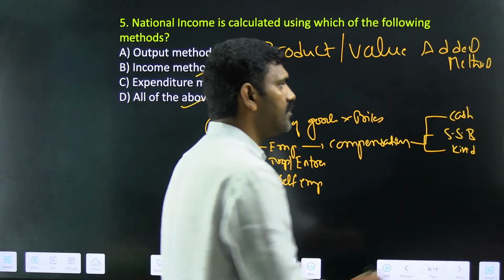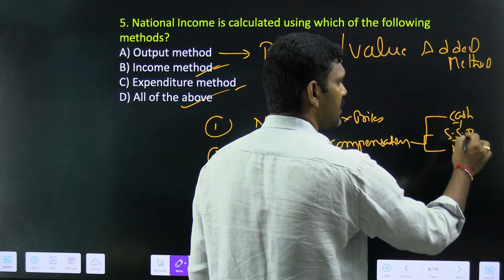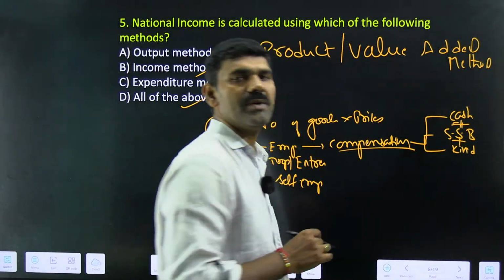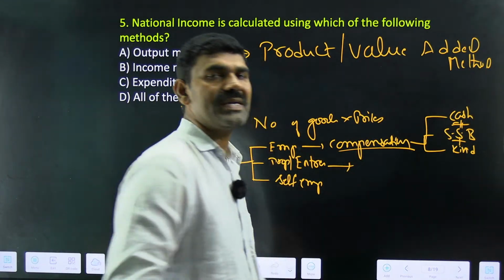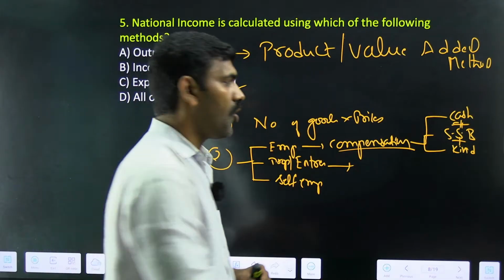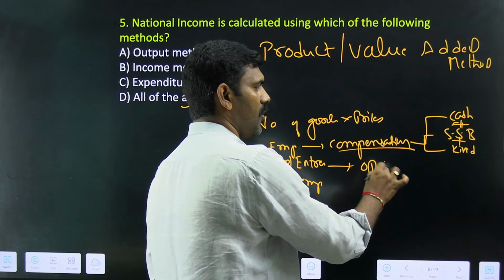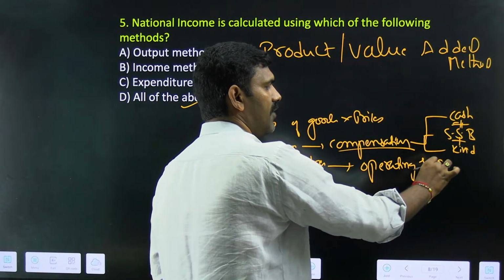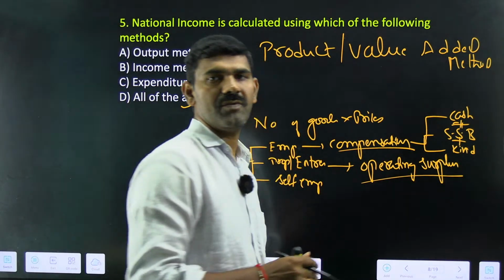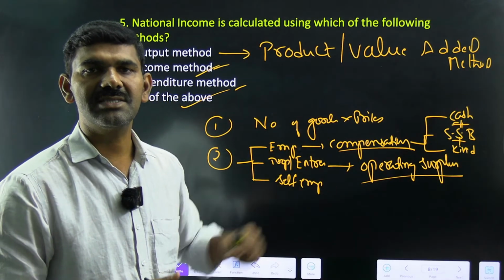Now you have to sum up these three things, and what you get is the first component, compensation to employees. Now when you come to property or entrepreneurship, it is nothing but operating surplus. When you are operating that business or property, you are getting some surplus. After all the expenditure, some money is left over. That's called profit, so that should be added.